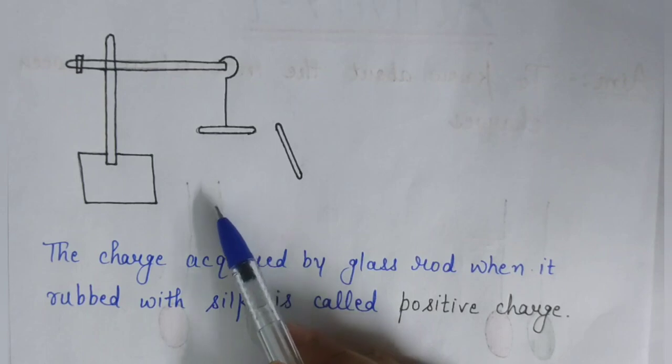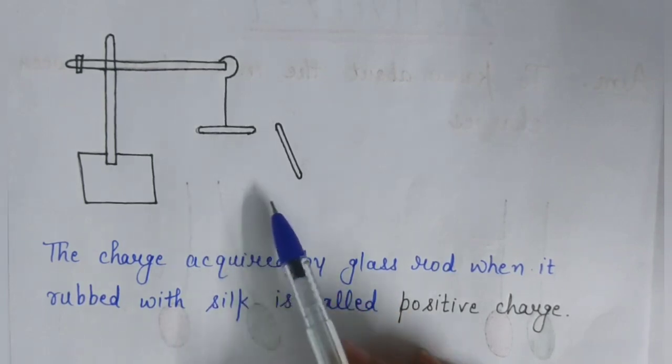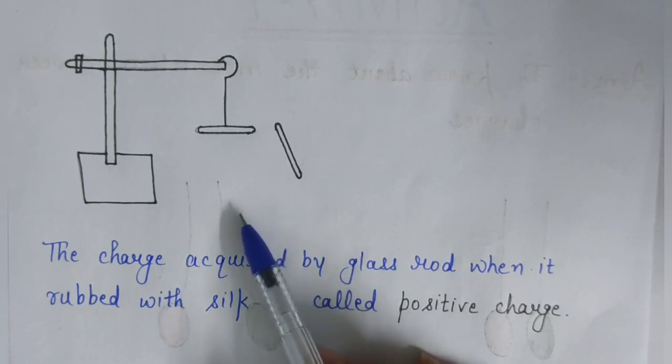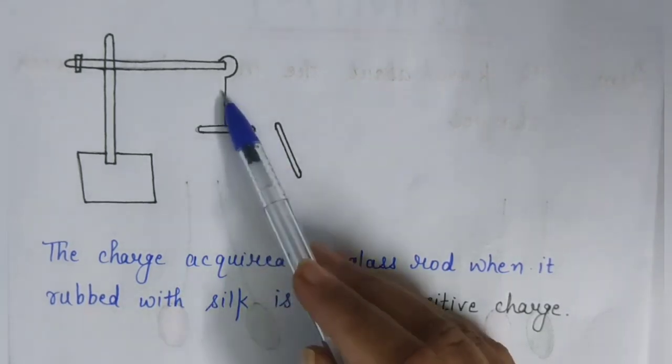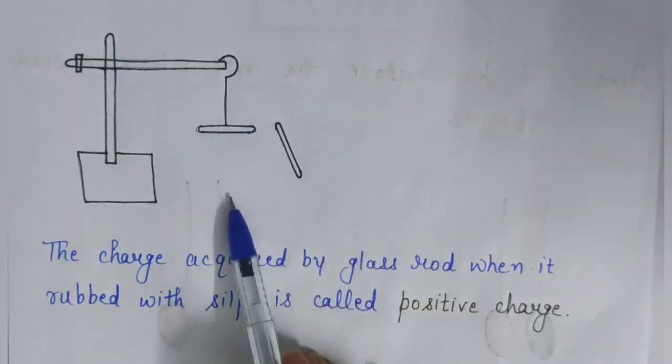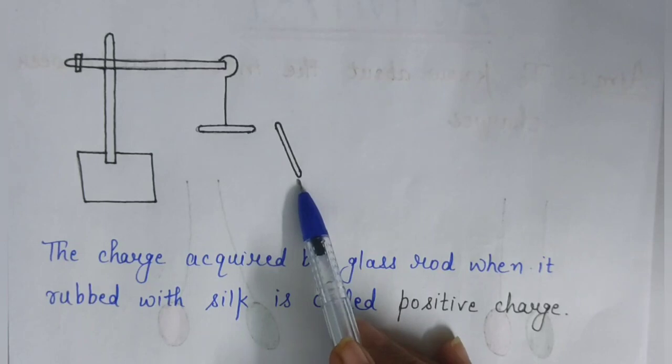Suppose we take 2 glass rods and rub them with a piece of silk cloth. Okay. And we suspend one rod with a silk thread. Now look at this picture. This is a glass rod. This is also a glass rod.